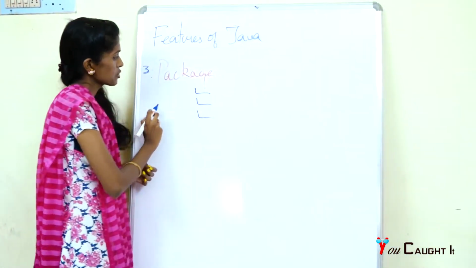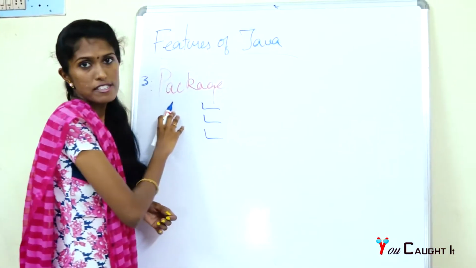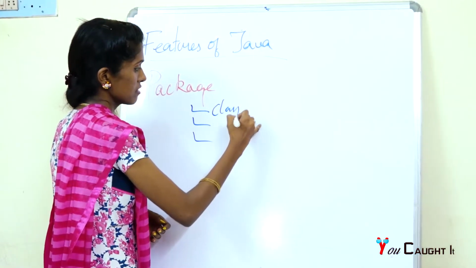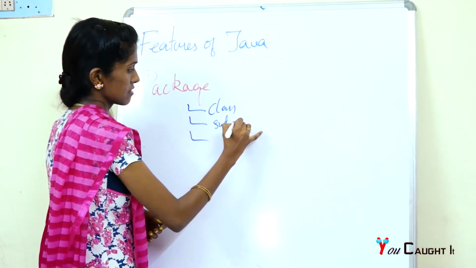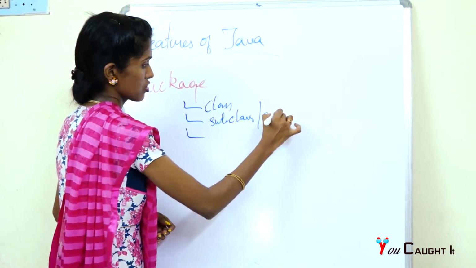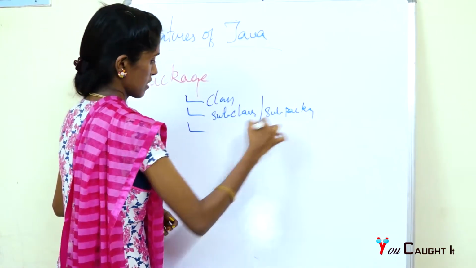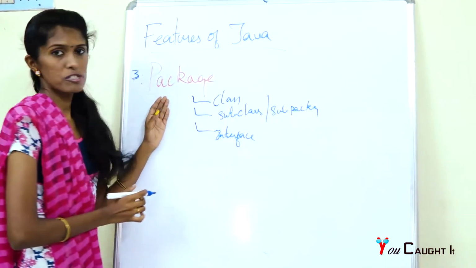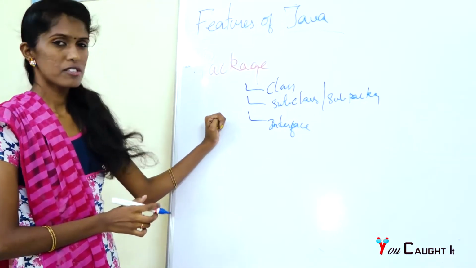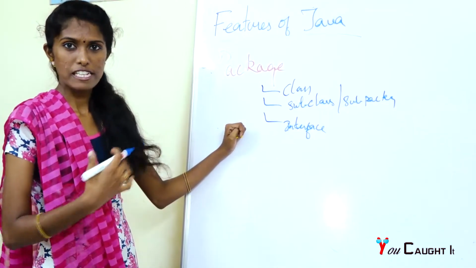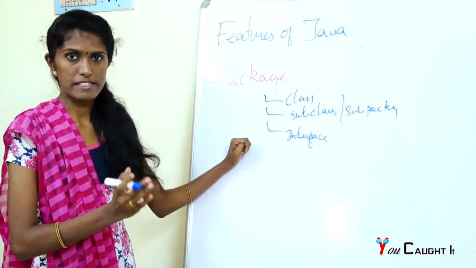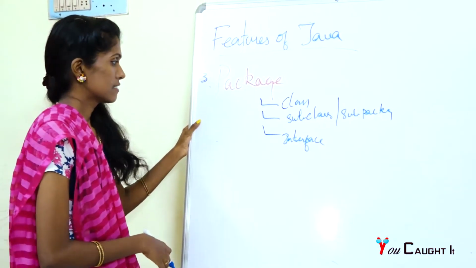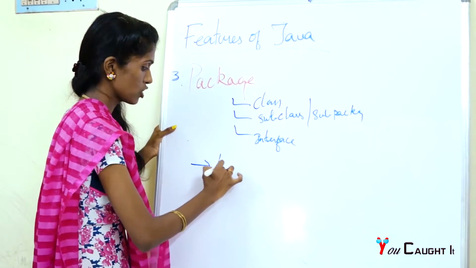The third point is package. A package is nothing but a group of similar data types in Java. It contains classes, subclasses, subpackages, and interfaces. So this is a group of similar data types, similar to what we have in our computer's file system, where we store our files according to groups. Similarly Java holds all this, and with the help of these large class libraries,